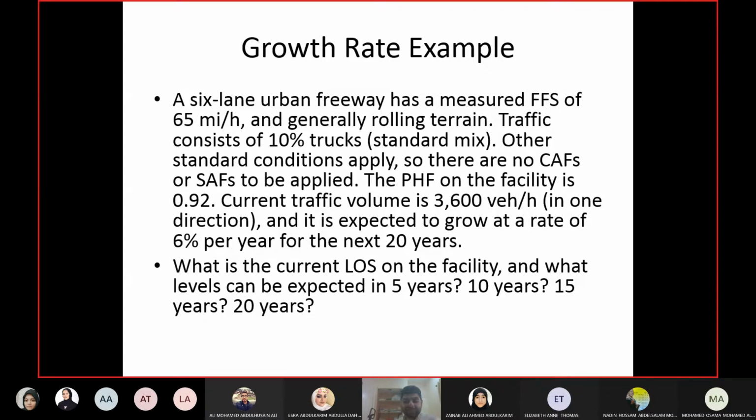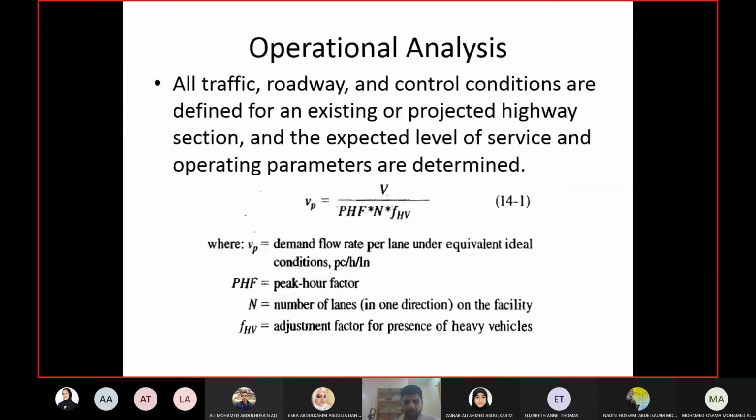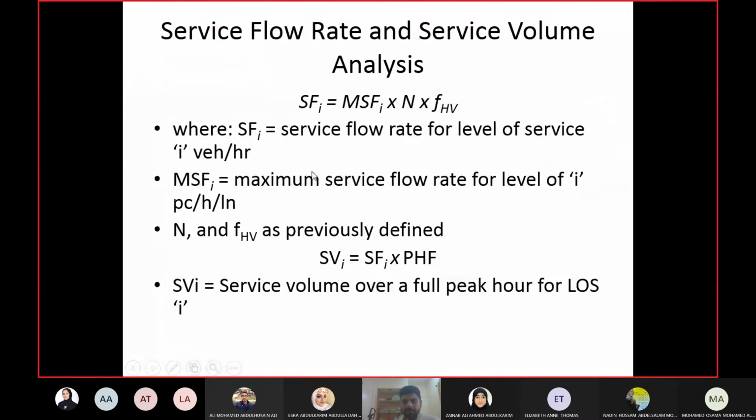But there's another method, which is to apply the service flow rates and service volumes. This method, the method which you will actually do, will apply service flow rates and service volumes. Now, how to do that? First of all, let me go to the equation. So I'm talking about this analysis.